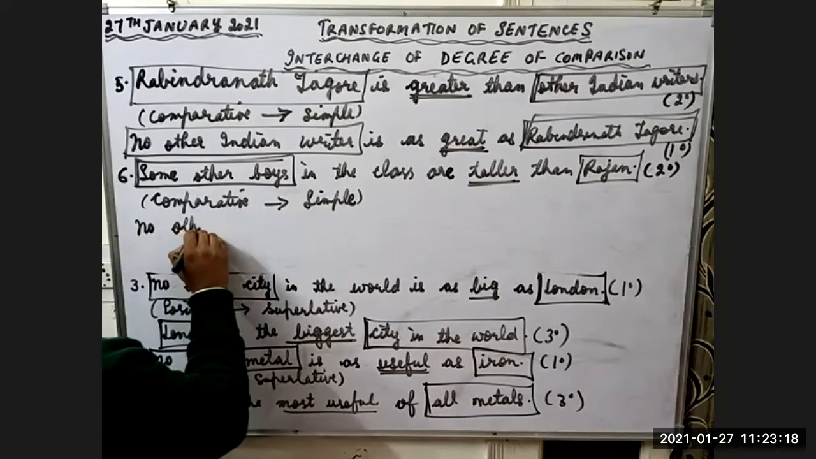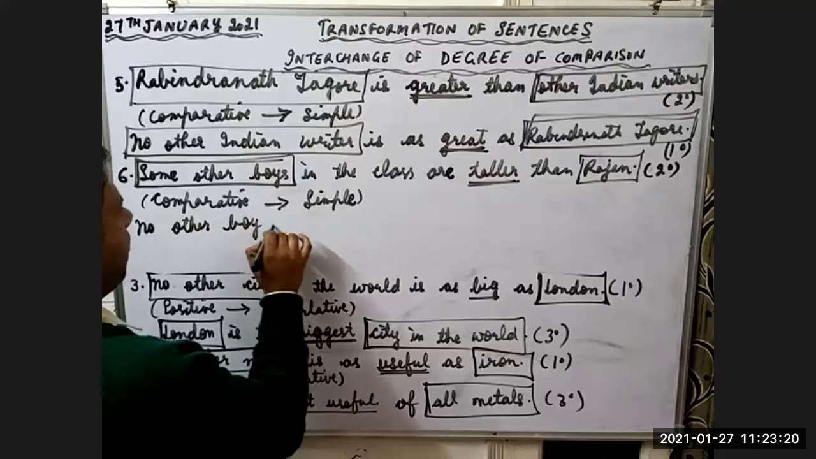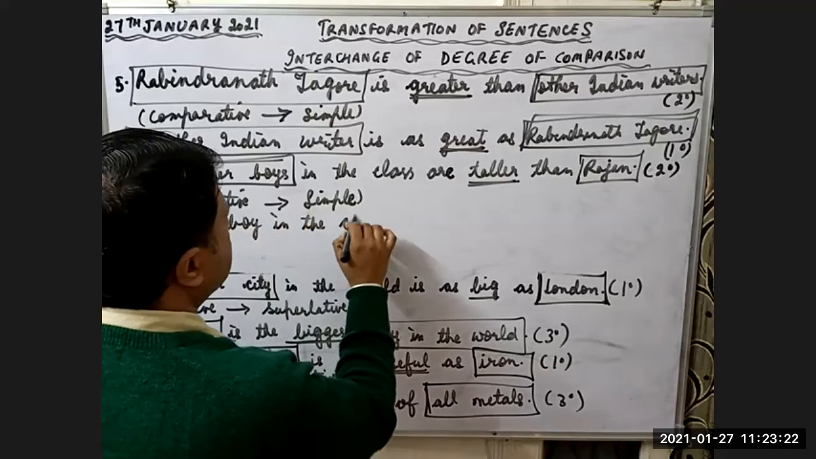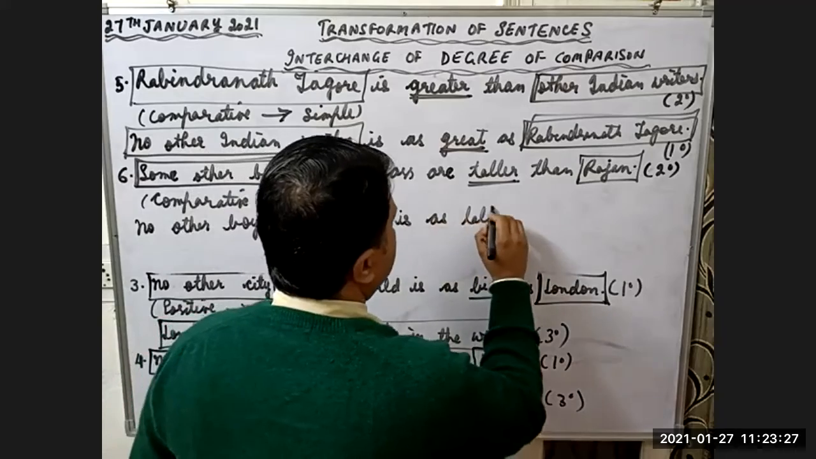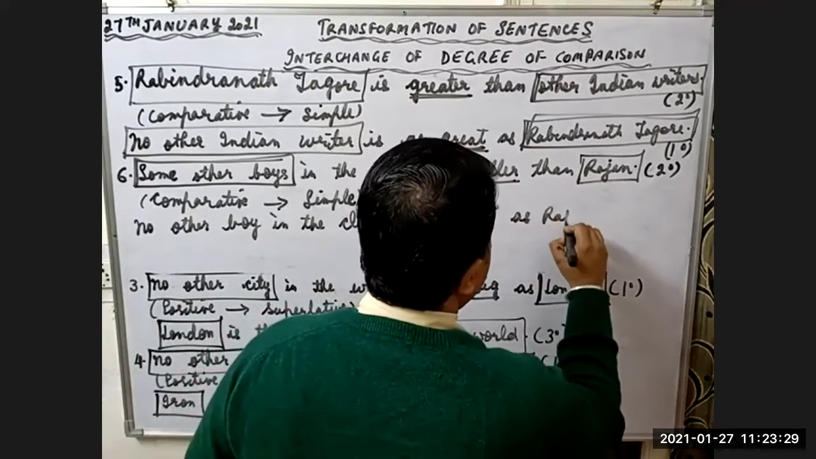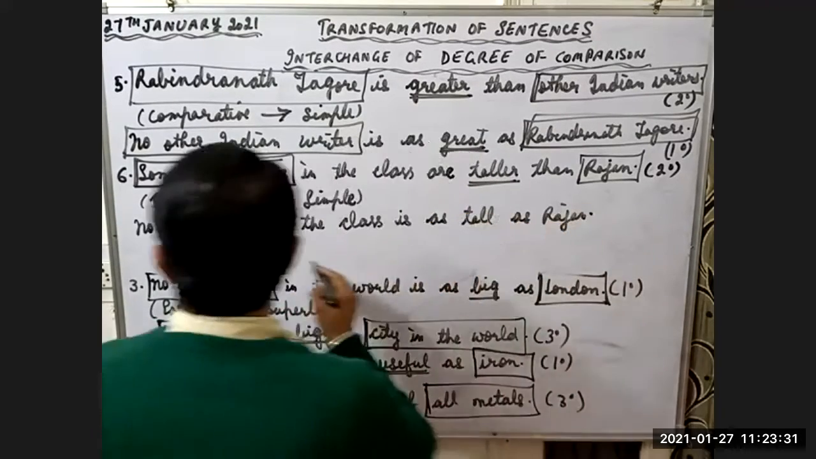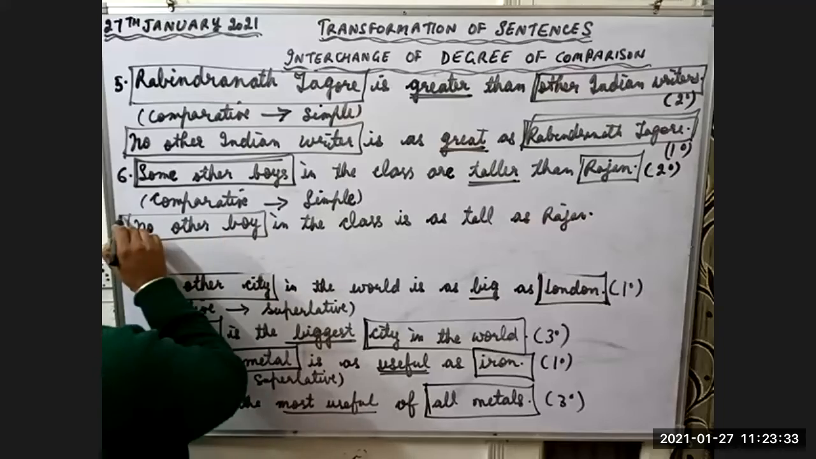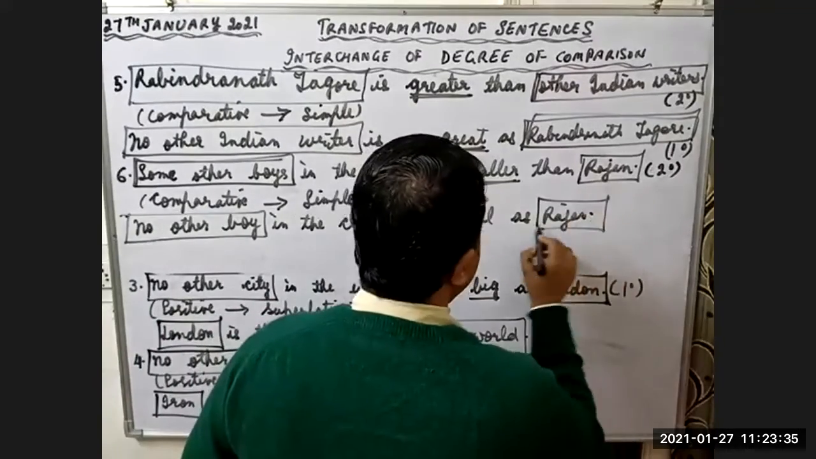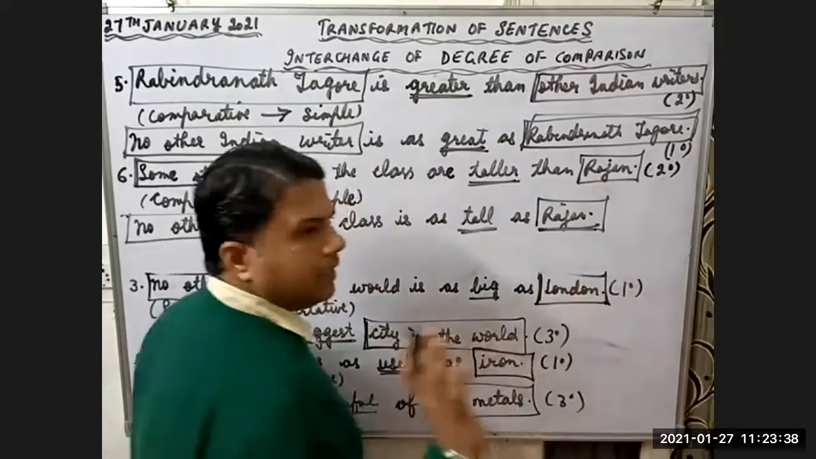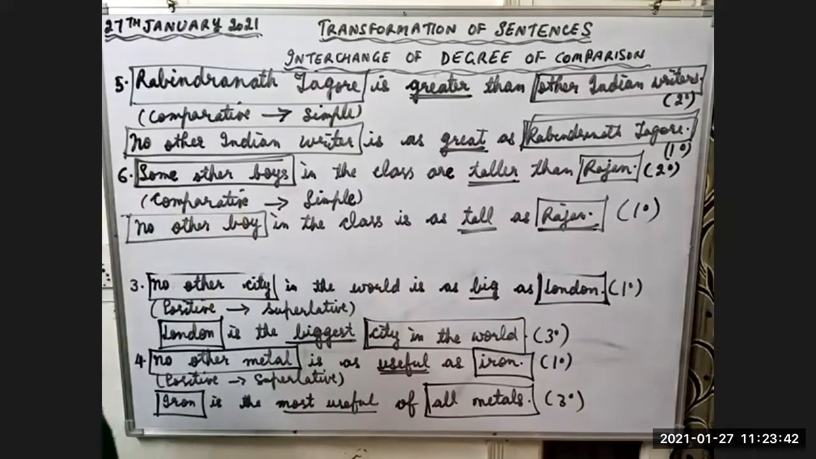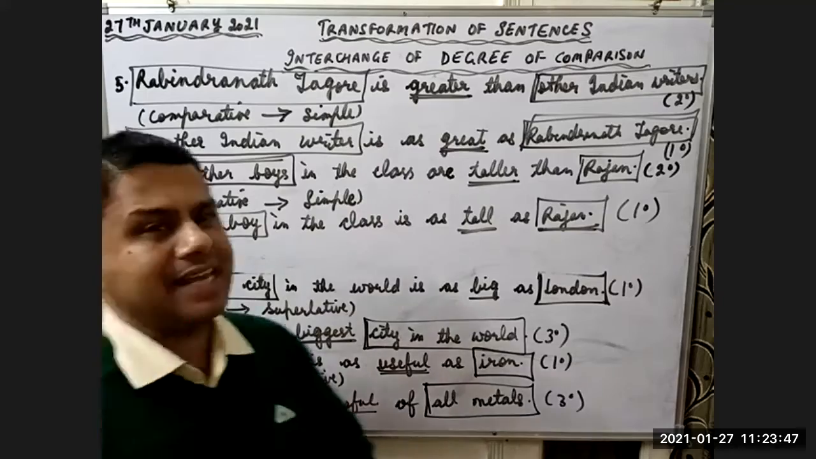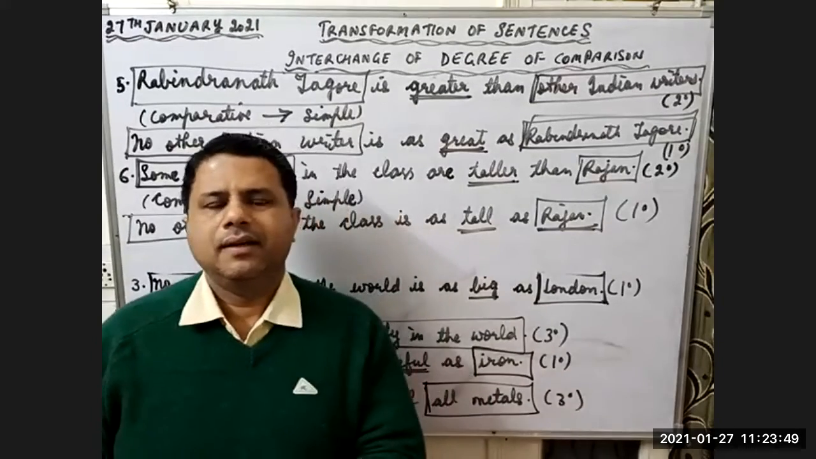No other boy in the class is as tall as Rajan. Now it's okay. Equality is there. No other boy and Rajan, so they are equally tall. This is first degree. Is it clear now? Yes, sir. No other boy in the class is as tall as Rajan. Right?